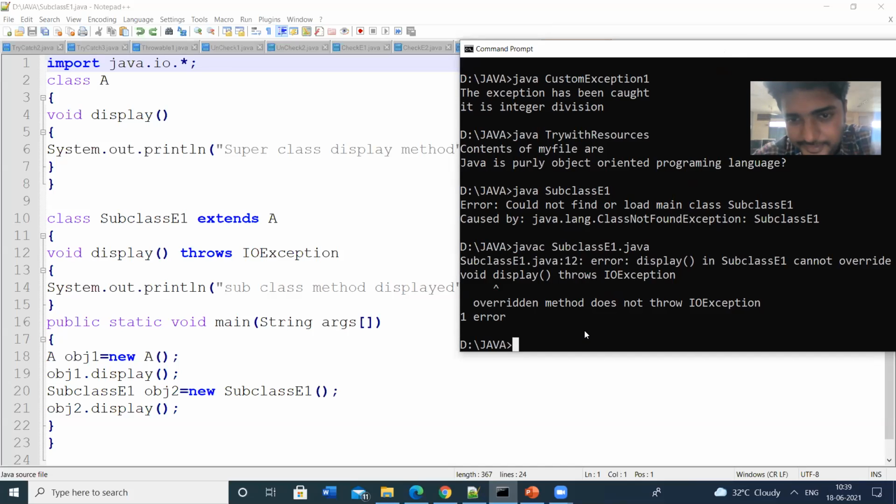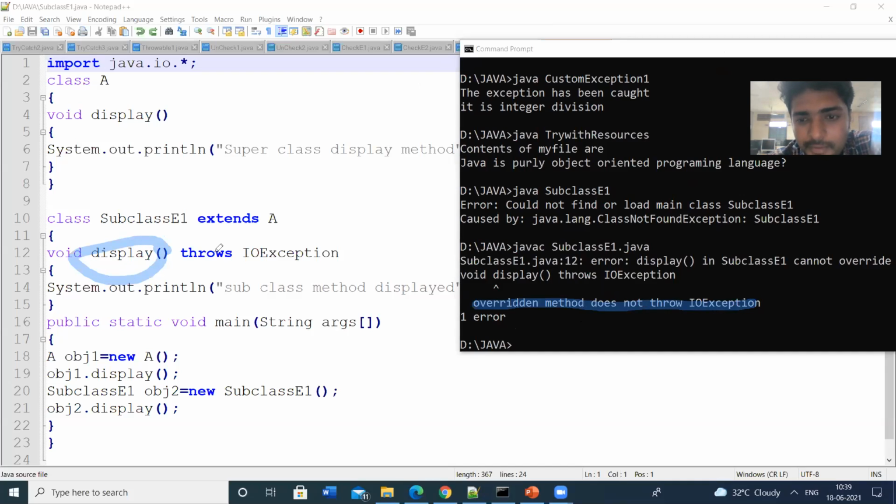So I got the error. The error message says the overridden method does not throw IOException. The overridden method is display, that means the subclass method is overridden.